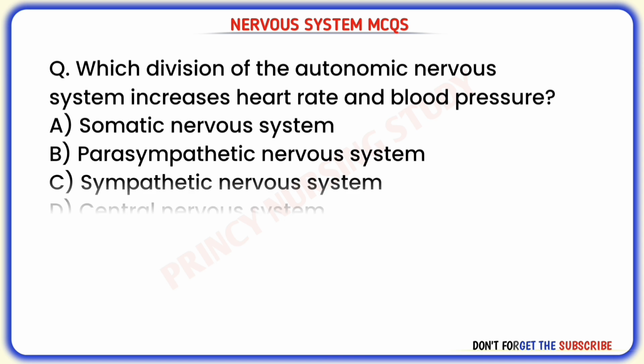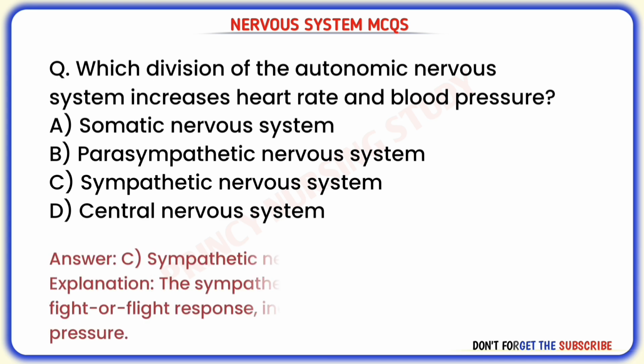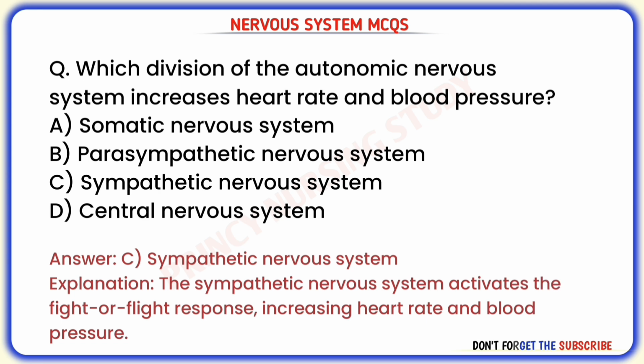Next question. Which division of the autonomic nervous system increases heart rate and blood pressure? Correct answer is C. Sympathetic nervous system. The sympathetic nervous system activates the fight or flight response, increasing heart rate and blood pressure.